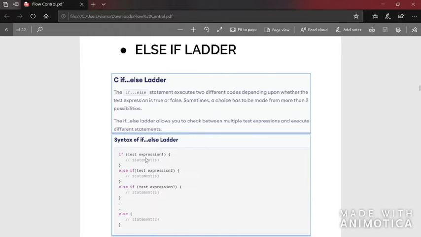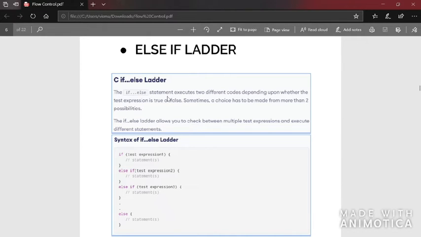So what happens is it will check the condition mentioned in the first if, and then if it's not true, it will go to the next else if part. So else if means if the first condition is not true, it will go check the next condition. So here it is. The if else statement executes two different codes depending upon whether the test expression is true or false. Sometimes a choice has to be made from more than 2 possibilities. That is when you have more than 2 possibilities, that is when you use the else if ladder.